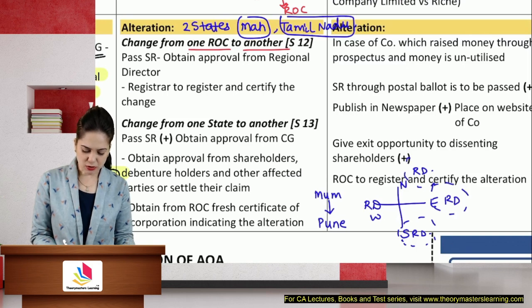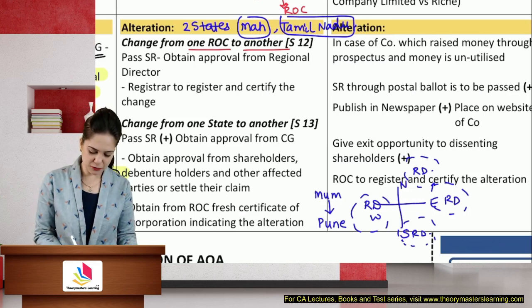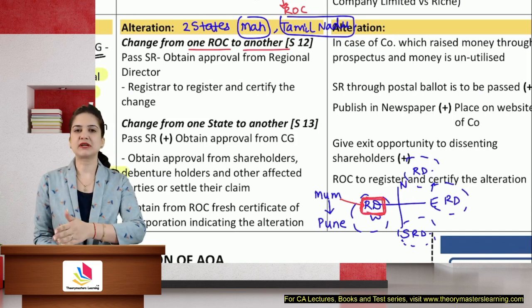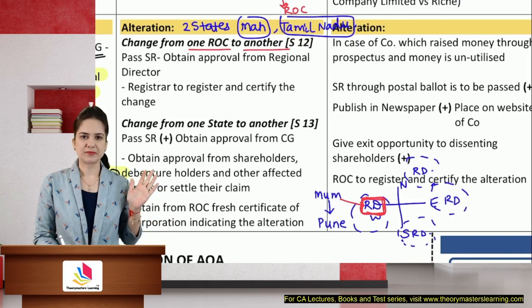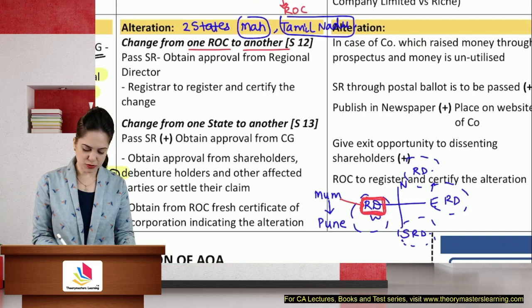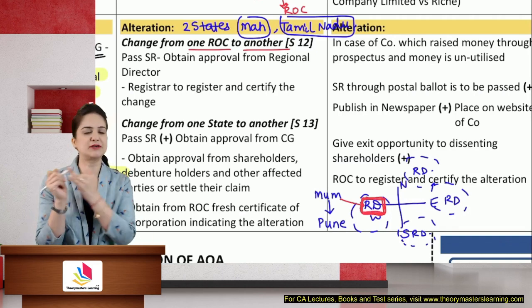So all the ROCs of the North will report to the regional director. Now I am changing from Mumbai to Pune. I will have to inform the regional director also that please note I am shifting from Mumbai ROC to Pune ROC. He will also give his confirmation. His confirmation along with the special resolution will be filed with the ROC.